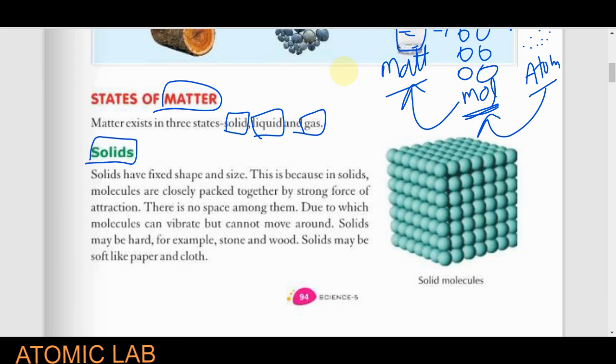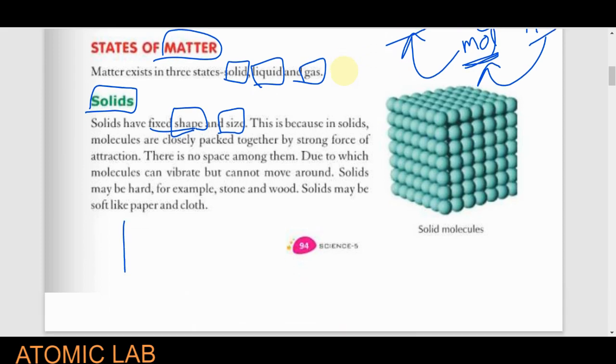Solids, you have to remember, have a fixed shape and size. What is the meaning of fixed shape? They will not change their shape and size. If I take the example of wood, suppose this is a wood block here, if we keep it here, it will not change its size or shape on its own. The reason is that its molecules are strongly held, strongly tied together.